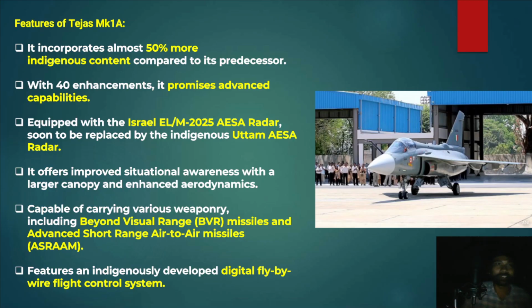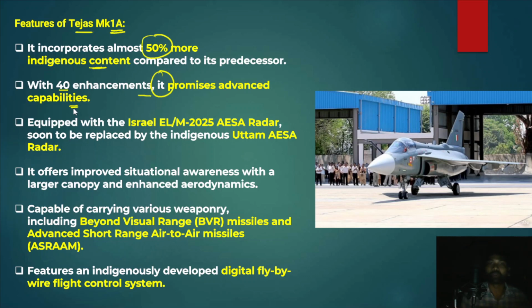Now there are certain features of this Tejas Mk1A. So what are those features? It incorporates around 50% or more indigenous content compared to its predecessor. Okay, so the predecessor version of Tejas. Apart from that, with 40 enhancements, it promises advanced capabilities.